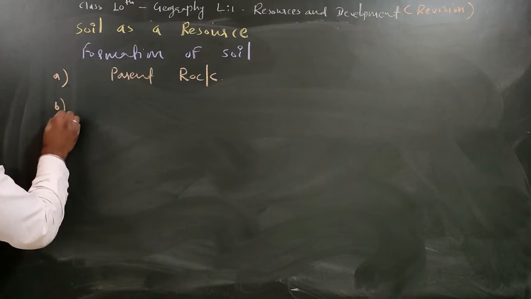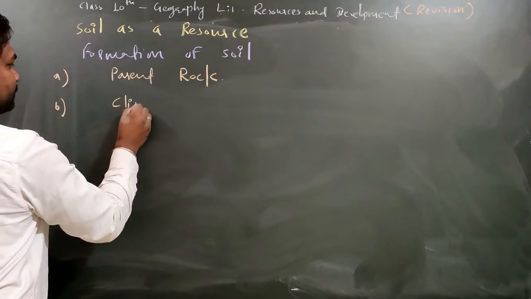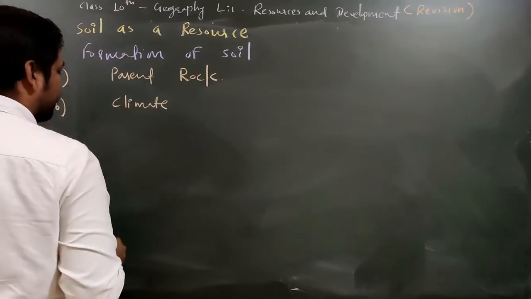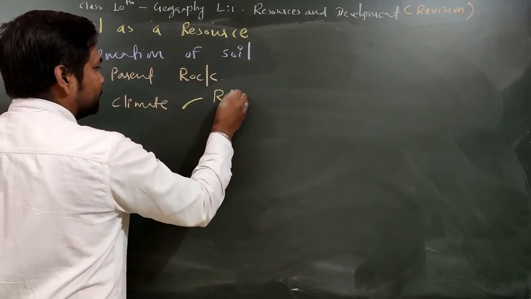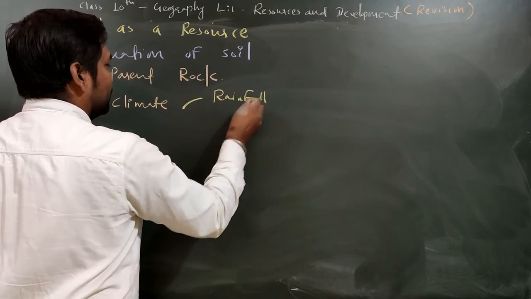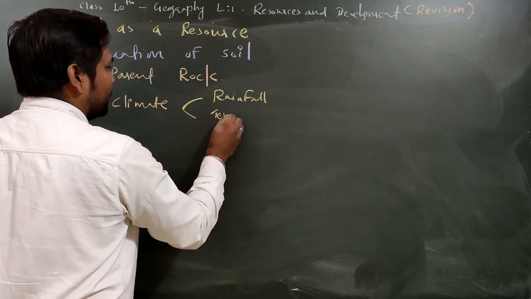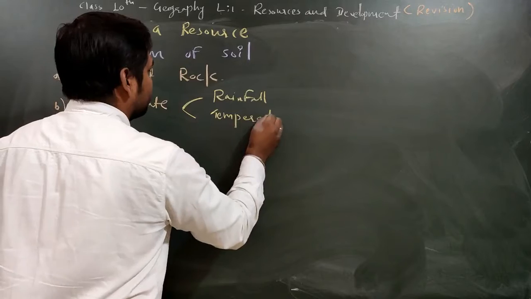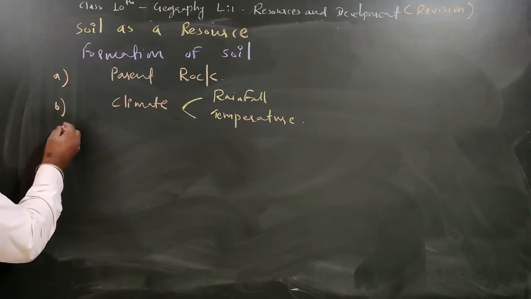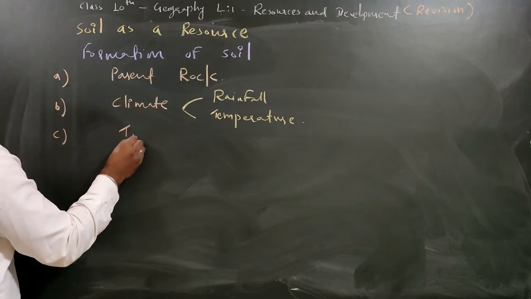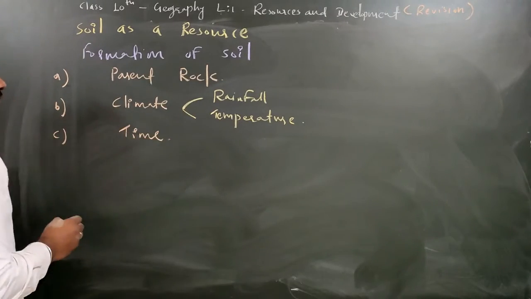Now after that we have the climate. Within climate you can take rainfall as well as temperature. Then the third one is time, which is very crucial here.